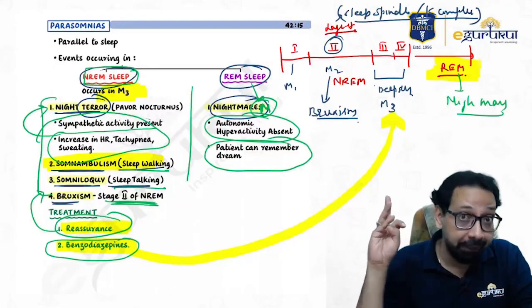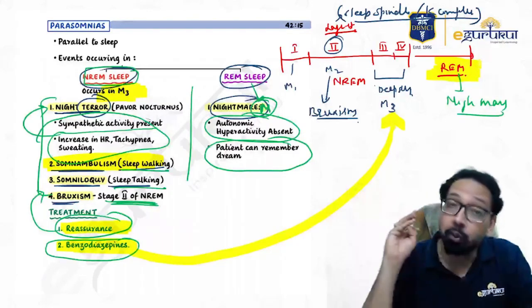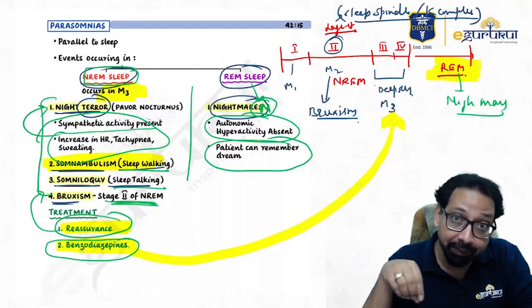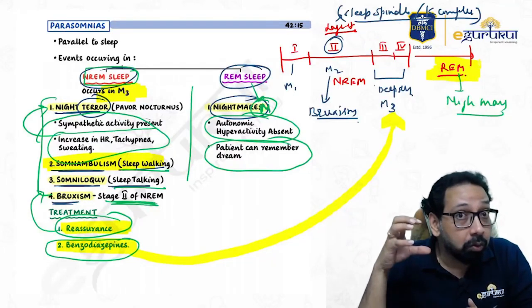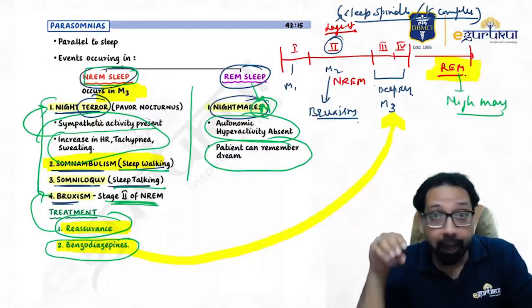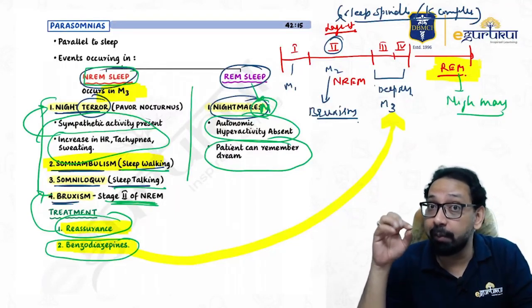Second, sleep hygiene. What are the points of sleep hygiene? Go to bed at a fixed time, wake up at a fixed time, do regular exercise. Taking sleep is very important, and again I give stress on 10-minute exercise in the morning.